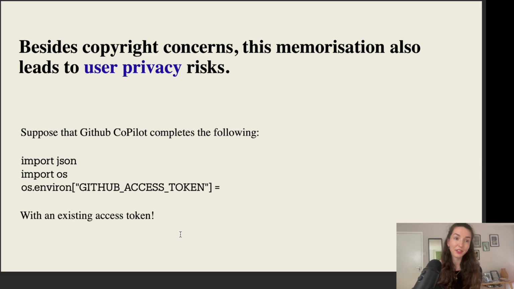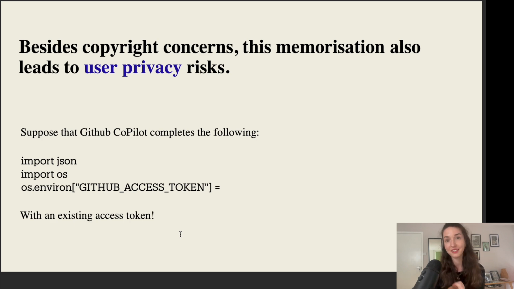Now, besides copyright concerns that the lawyers have, and besides generally this question of how do models recombine their training data, another issue with this kind of verbatim memorization is that this also leads to user privacy risks. So something that I recently did, I uploaded a bunch of code to GitHub where I accidentally left in my GitHub access token.